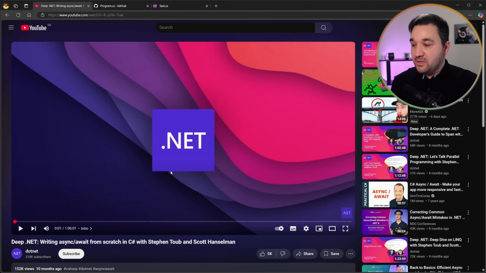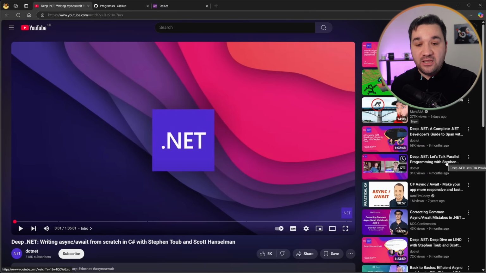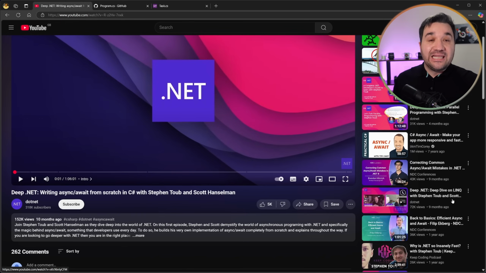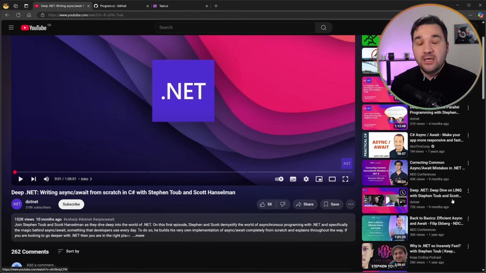For example, I'm now just looking at the async await one. They also talk about task and parallel programming. They also talk about LINQ. He was able to create these IEnumerable and LINQ functions from scratch, but as I just said, it is oversimplified for us to understand.